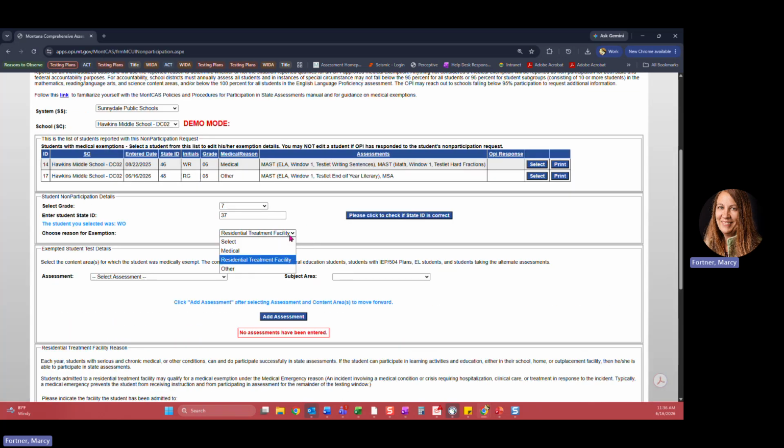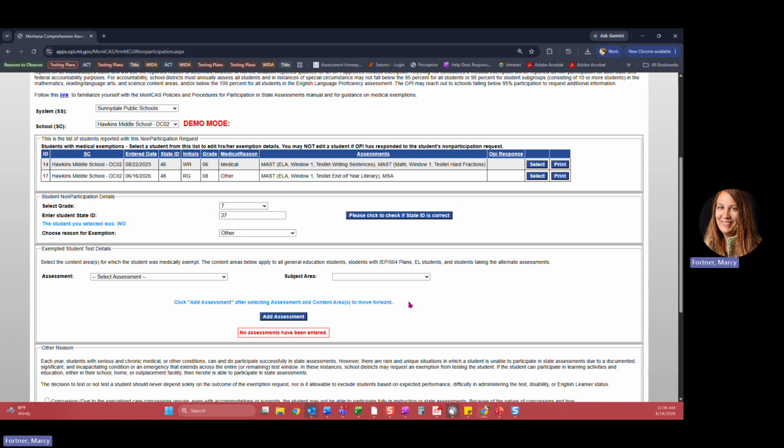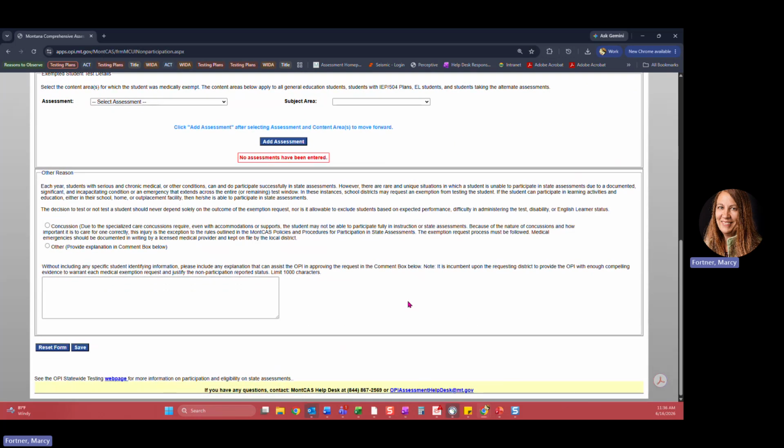And now we'll look at the other option. That's going to bring up the other reasons section. Other reasons include very unique situations in which a student may not be able to participate in statewide assessments. One of these other reasons includes a student who has suffered a concussion. Because of the specialized care required for concussions, they are often unable to participate. Districts should do their due diligence and ensure proper medical documentation is on file.